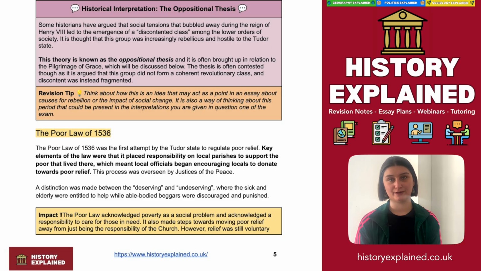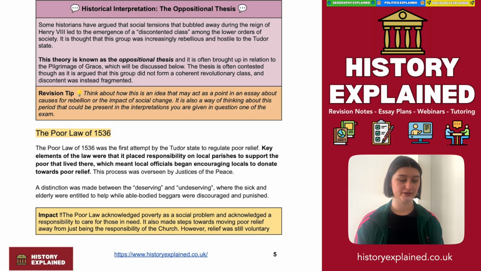Previously, under the operation of the monasteries, aid was not differentiated in this way. So this is a new trickle-down structure that's been created by the legislators of the government and now enforced on a local level. Now, when it happens this way, it's also important to remember that enforcement of something like this is going to be happening very asymmetrically, that different landowners, different parishes, different justices of the peace are going to interpret this in different ways.